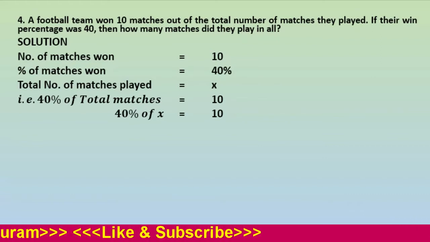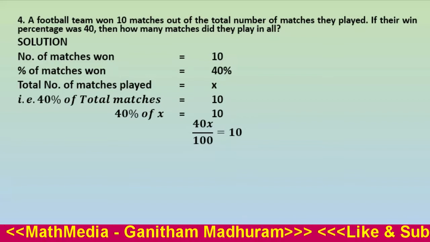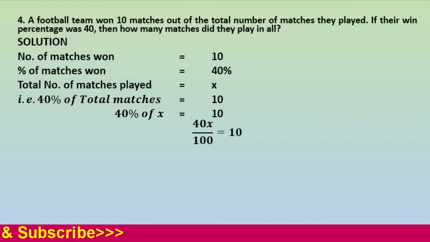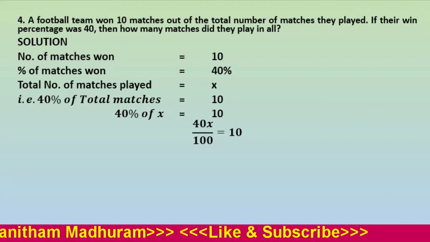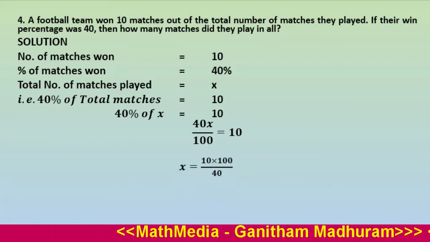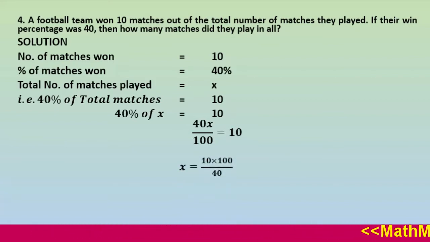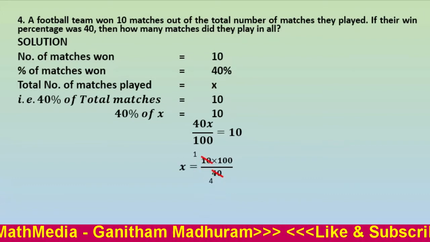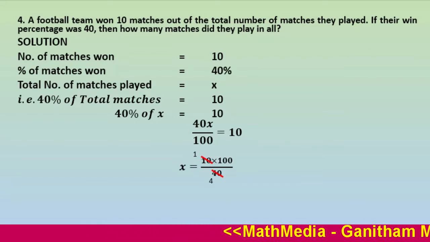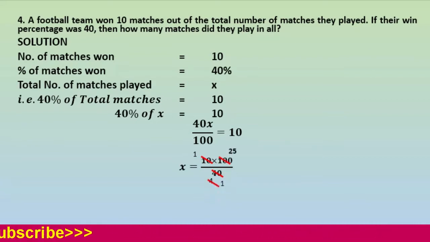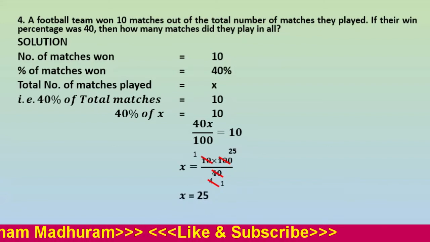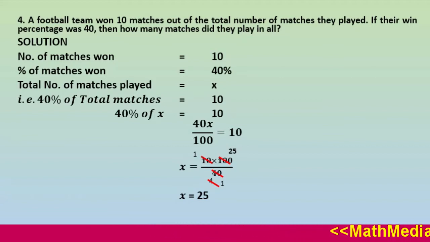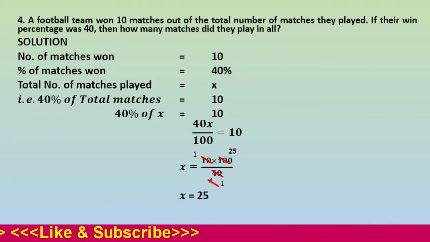40% of x equal to 10 can be written as 40 upon 100 multiplied by x equal to 10. Now we can solve for x: 40x equals 10 into 100, or x equals 10 into 100 upon 40. After cancelling 10 and 40 we get 1 upon 4 into 100. Again 4 and 100 can be cancelled, we get 25. What is x? Yes, x means the total number of matches played. So the team played 25 matches.